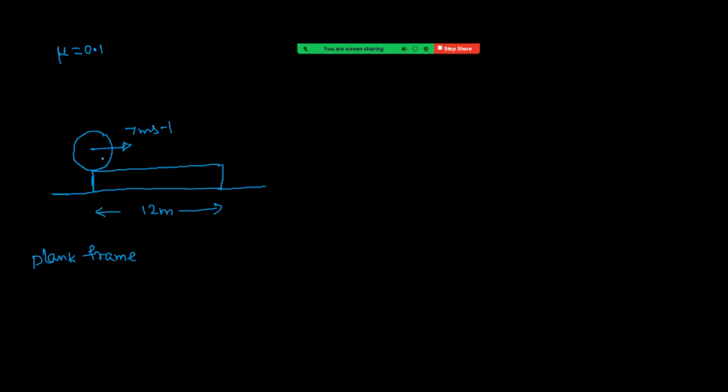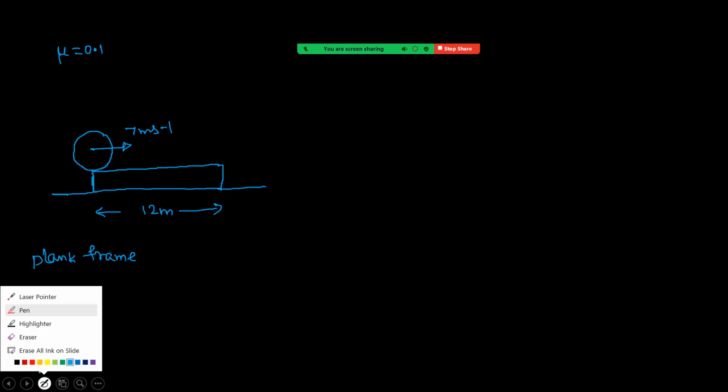You can see this is now slipping on the plank. When this is slipping on the plank, frictional force acts on the cylinder and on the plank. That means now plank is having acceleration, so this frame is now a non-inertial frame. In that case, we have to include pseudo force. Now you can see frictional force acting on cylinder.